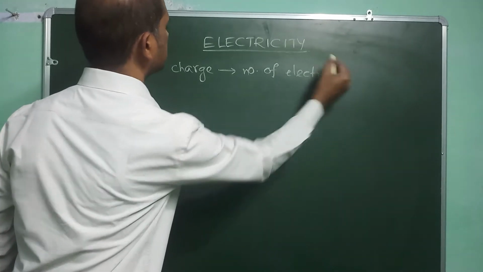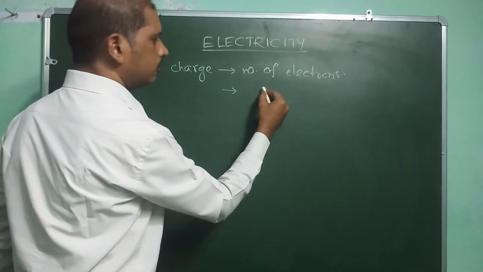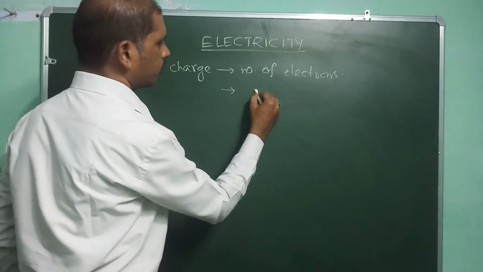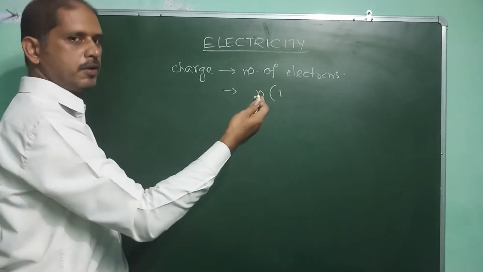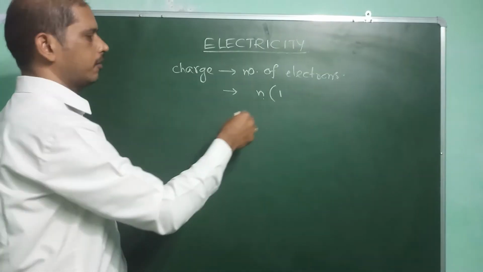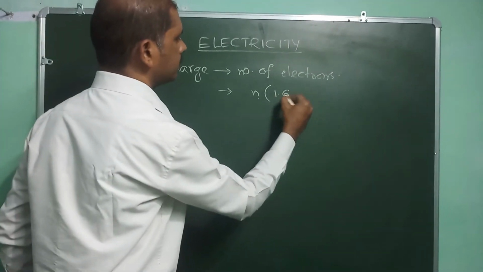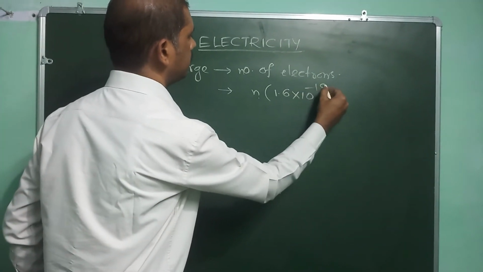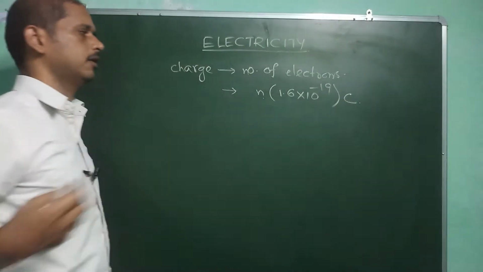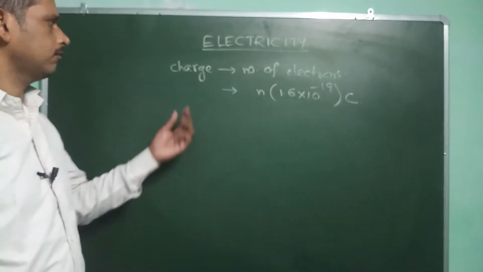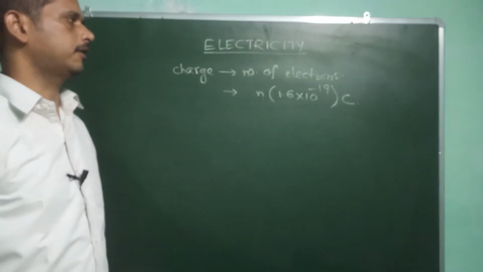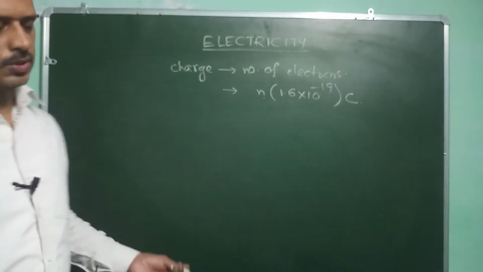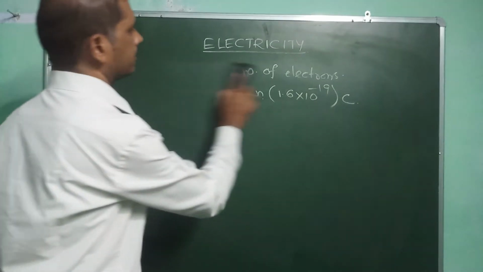So n is the number of electrons, maybe 1000 or 10,000, whatever it may be. The charge is N × 1.6 × 10^-19 coulombs. Based on the charge we can understand electricity. So what is electricity? Let us see that.